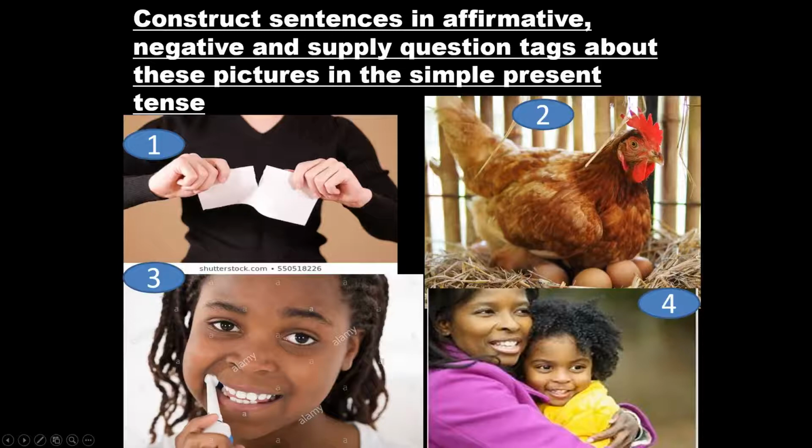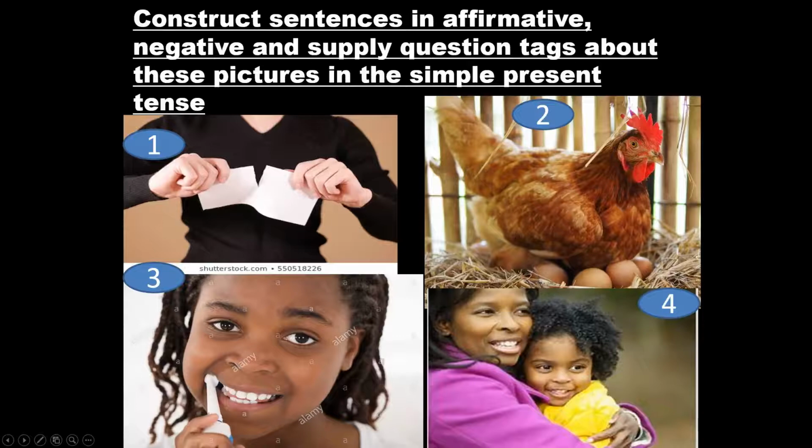We can say, he does not tear a paper. Now that is a negative statement. So our tags will be in affirmative. So we are going to say, he does not tear a paper, does he? A cock does not lay eggs because it is a hen which lays eggs. A cock does not lay eggs, does it?